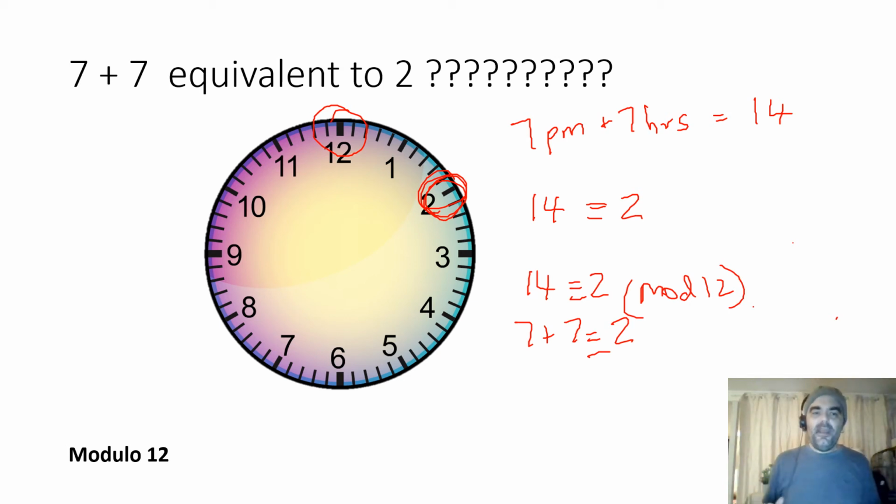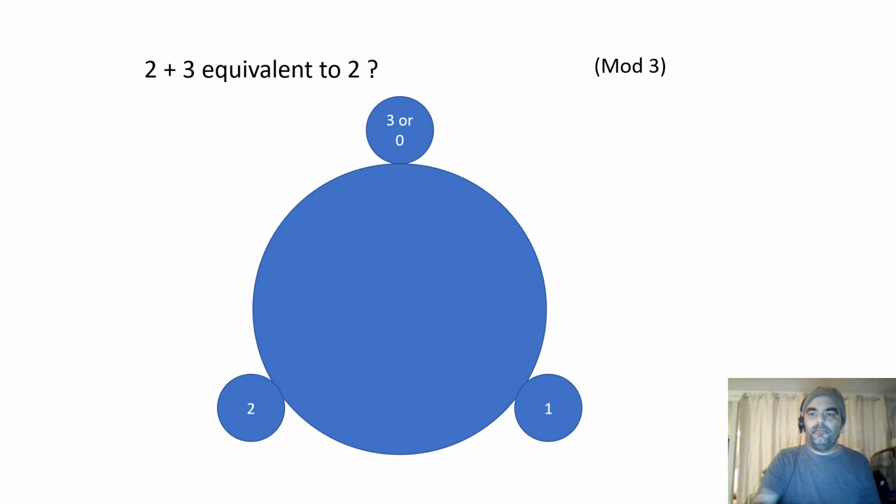All right, so what if we're no longer using modulo 12? What if we're using 3, for instance? Let's have a look at that. What that means is we're going to have a clock, but we're going to divide it into 3. Let's say there's 3 hours in the day, to use an analogy. So we're going to divide it into 3 different sections. The reset time is once we reach 3, we reset, go back to 0. So we go 1, 2, and then we reset back to 0.